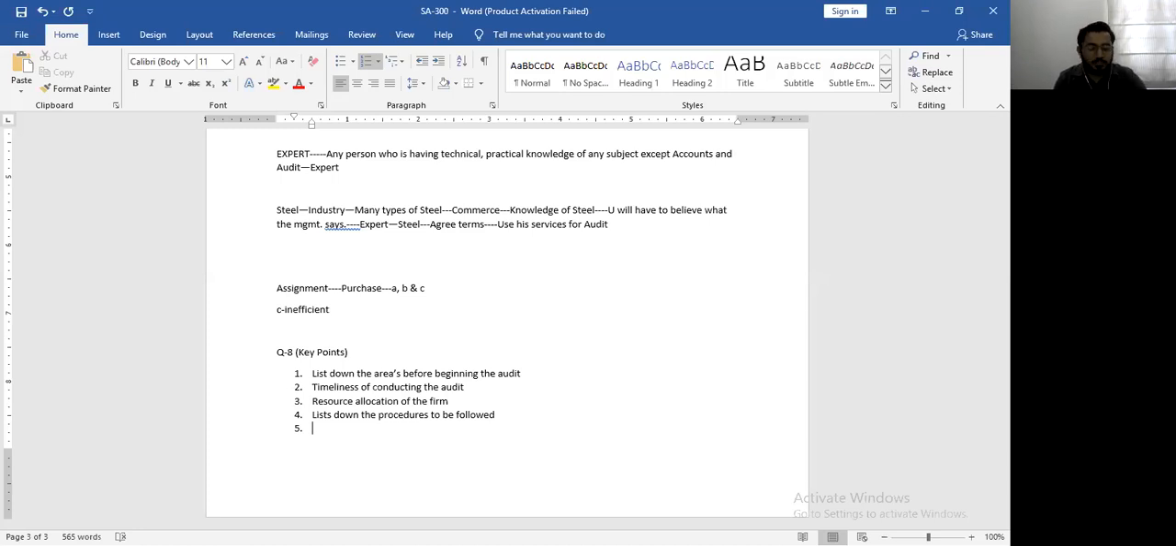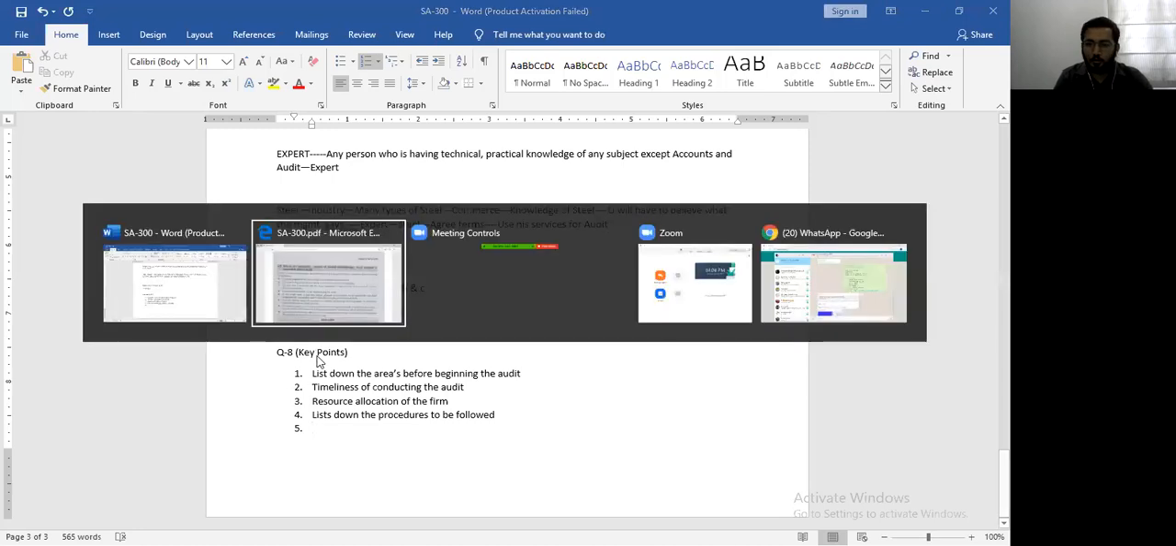The production team will then decide that okay, this much raw material will be required. So they will send a document known as MRN, which is the material requisition note. Based on that, the stores department will issue the material. When the stores department issues the material, they will give a material issue slip or a material issue note. So the manner in which the stock moves in the organization is also to be documented, and that is one of the aspects that the auditor will have to check. So this is the meaning of listing down the procedures to be followed.